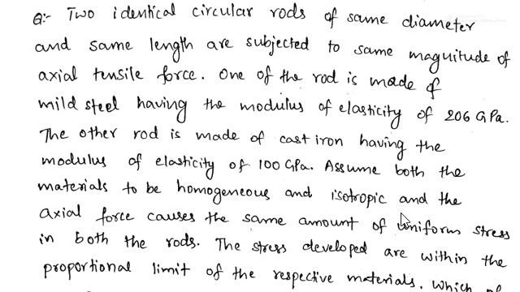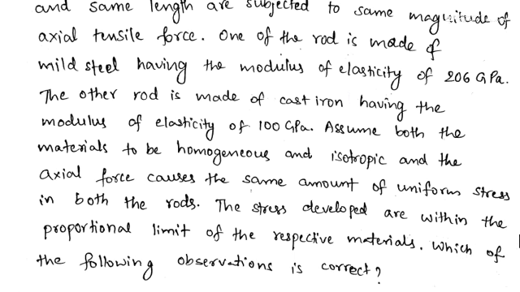The question may look very big, but if you understand it in a simple way, two rods are given of same dimensions, but materials are different. One is made up of mild steel, which has Young's modulus E as 206 gigapascal. The other is made up of cast iron, having Young's modulus of 100 gigapascal. So the dimensions, the load acting and the stress developed in the bars are the same. Only the Young's modulus values are different.